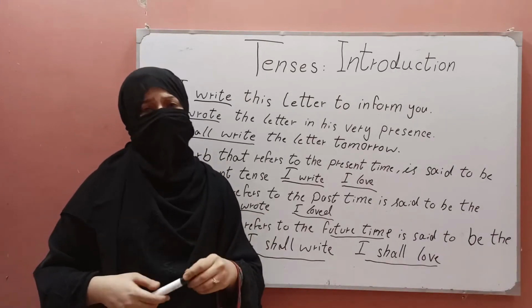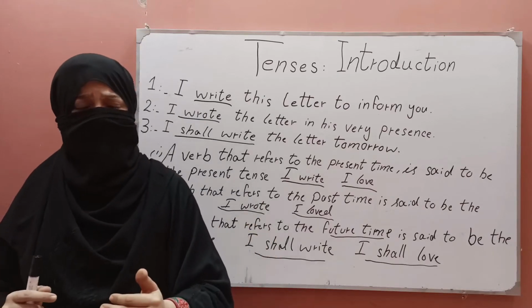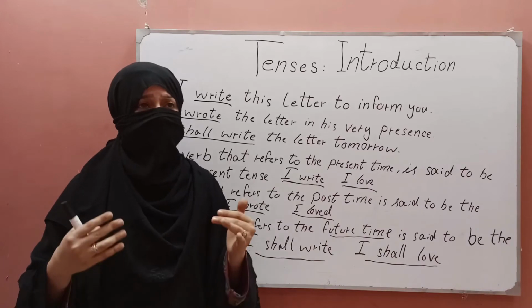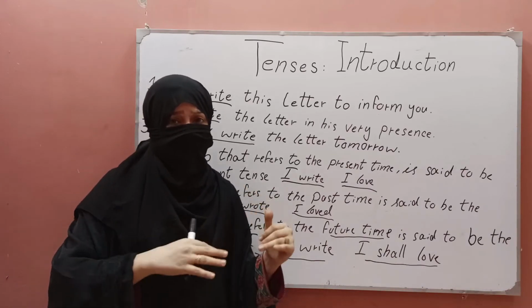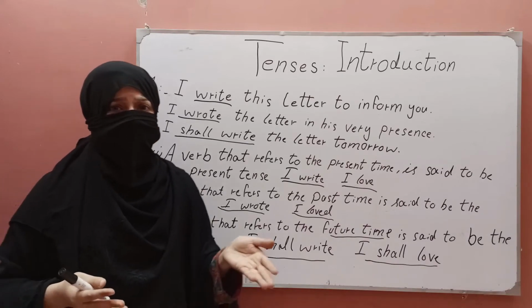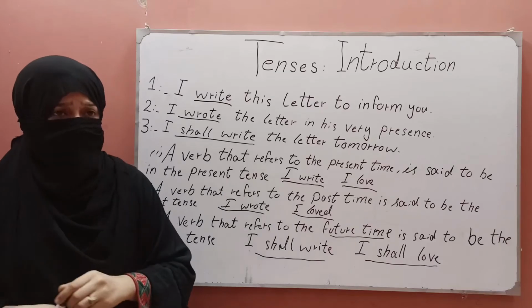Now we look at the other example. Let's wait until he comes. What is the meaning of this sentence? The meaning of this sentence is we will wait for him. When he comes, then we will go. We are saying that the tense is in present, but it is referring to the future.